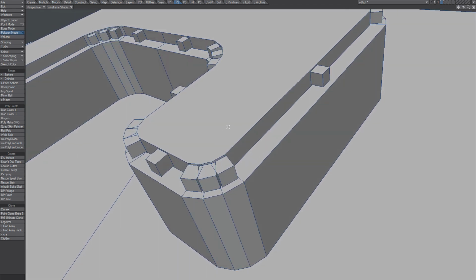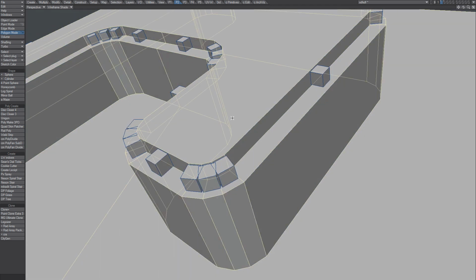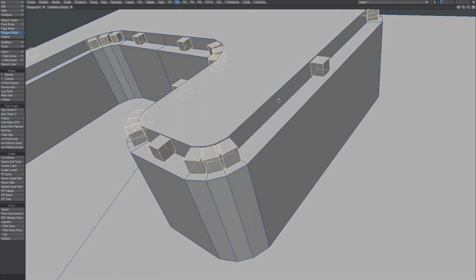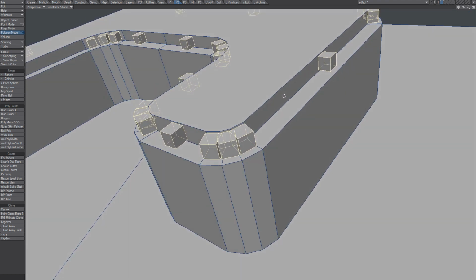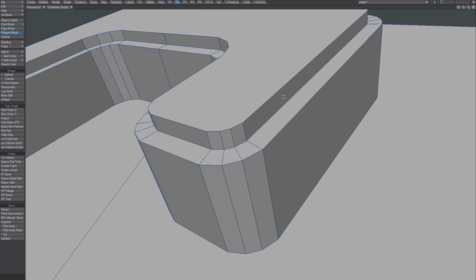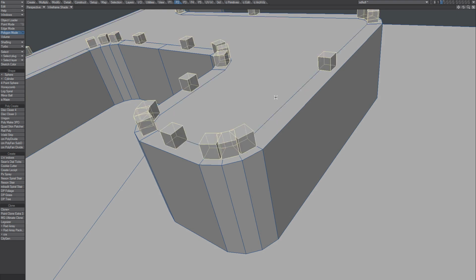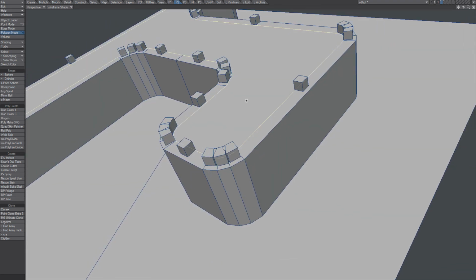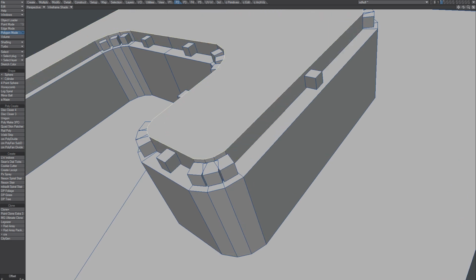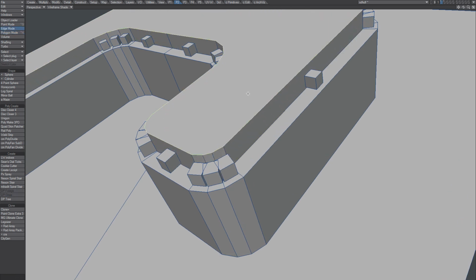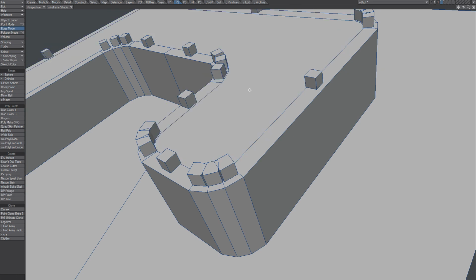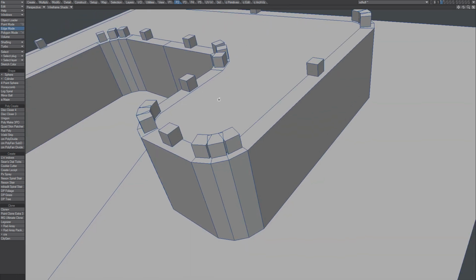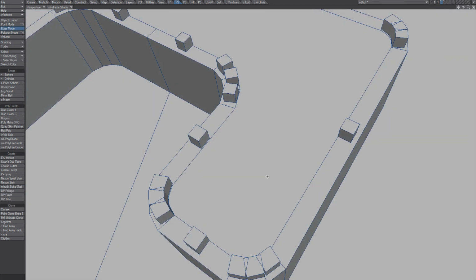And now, I mean, there are different ways to go about that, of course. You can copy these guys out and undo. I think I'll just do that actually. It's easier to just go like undo that and then paste that in. There's another way to do it as well, and that is you could have gone like that and converted that to edges and deleted those edges. But yeah, so that's kind of like how you do it.